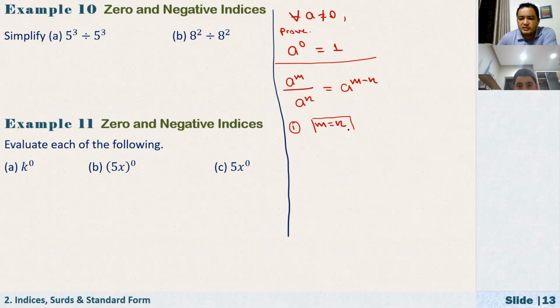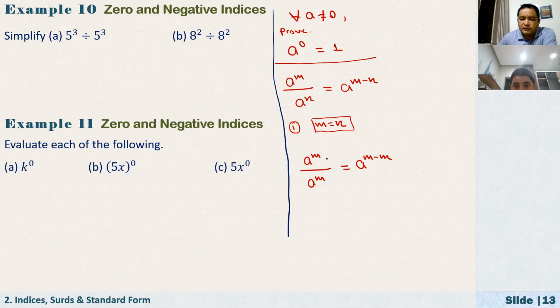Because here we don't have any condition for m and n, right? They can be any number. At the same time, they can also be equal to each other. What happens then? Here we have a to the power of m over, since n equals m, instead of n we can write m, a to the power of m. On the right hand side, we have a to the power of m minus m.